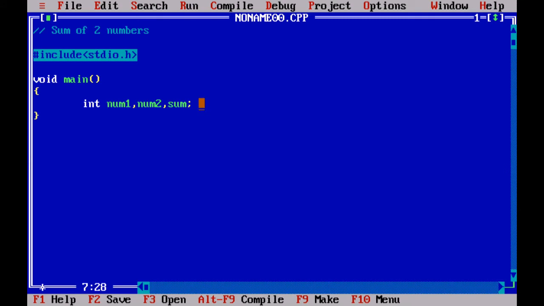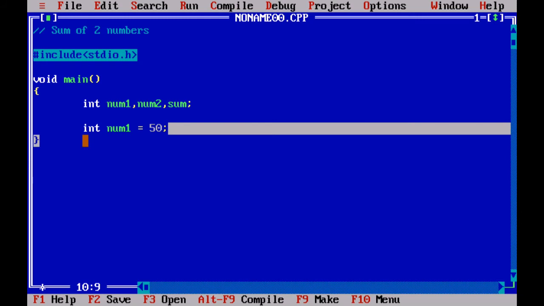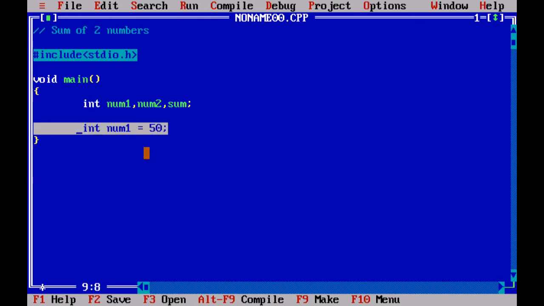This is the declaration of the variable, and you can initialize the variable in the same way, where it goes like int num1 equal to 50. So I am telling that the value of this integer num1 is 50. You can write this either way, like this or like this. We will go with the first one.